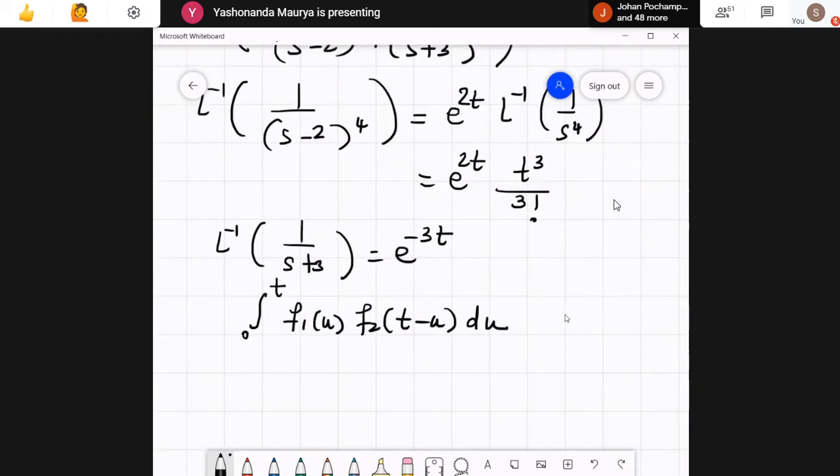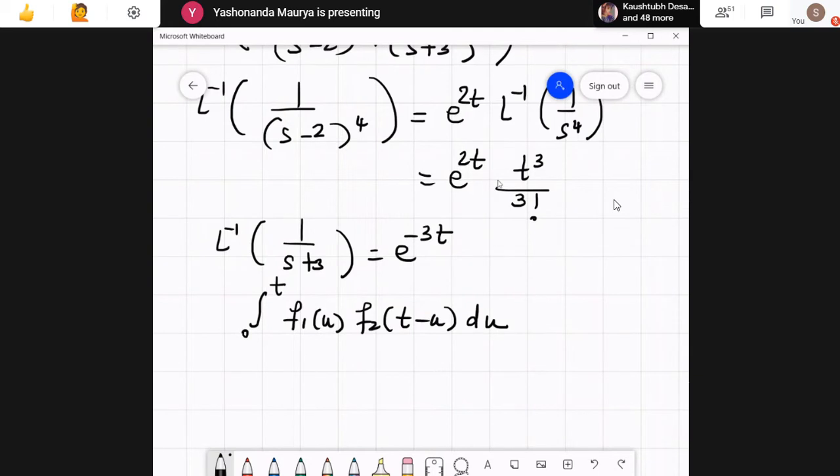So if I take this as my f1, what will be the expression here? It will be e raised to 2u into u cube by 3 factorial, and this part will be e raised to minus 3, in place of t, I'll have t minus u. So this is what we get.